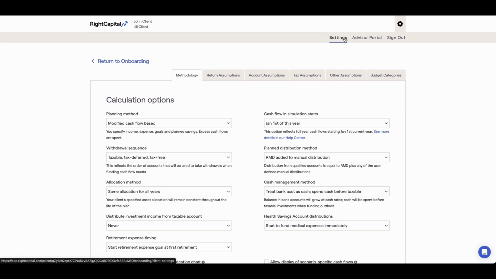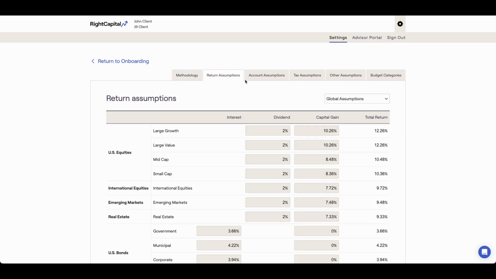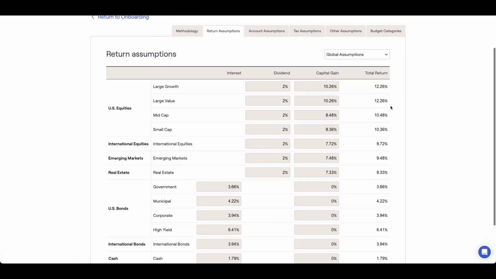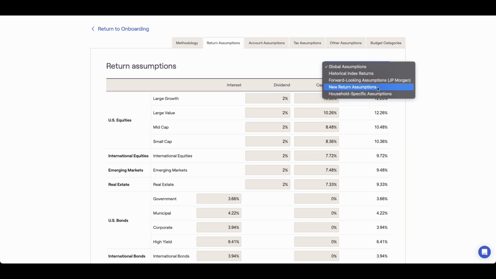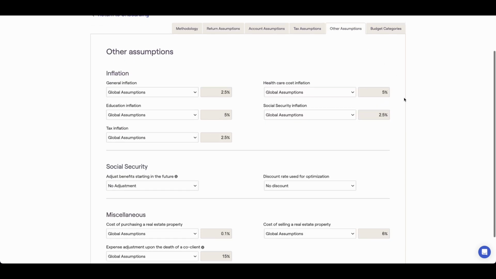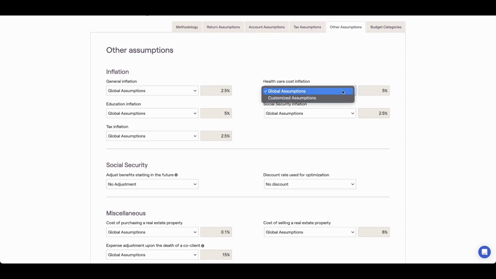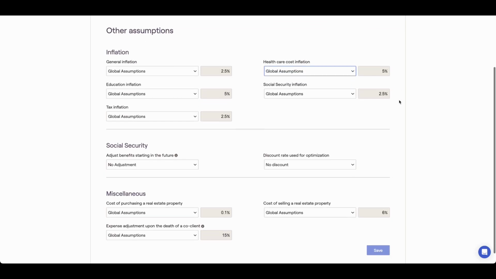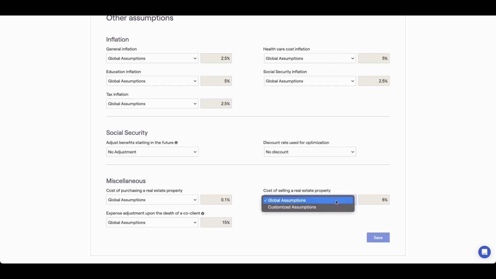The asset return assumptions can be adjusted at the client level within the Return Assumptions tab. The inflation and miscellaneous assumptions can both be adjusted within the Other Assumptions tab. You can freely toggle back and forth between global and customized assumptions at any time within your financial plans. Making changes to assumptions here will not impact your global assumptions or any of your other financial plans.